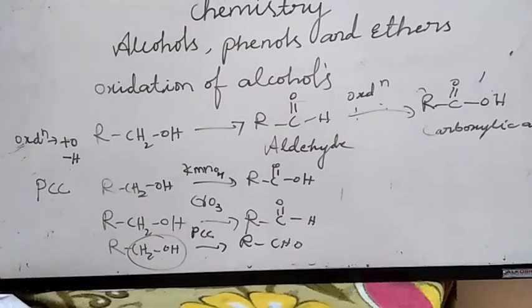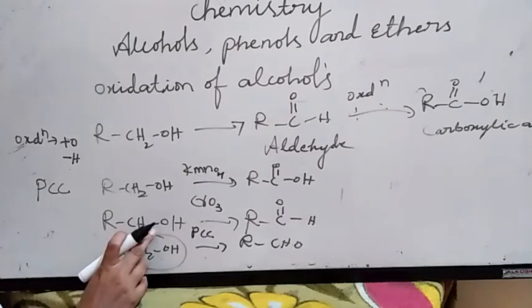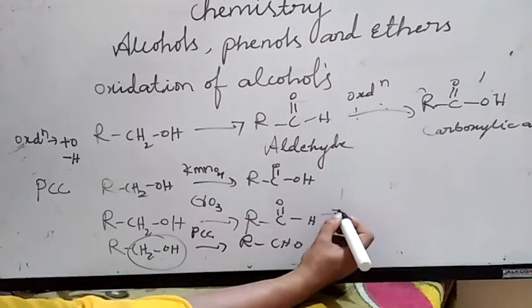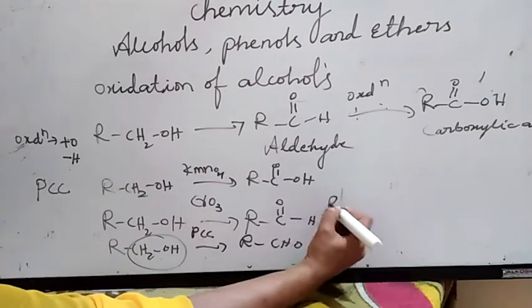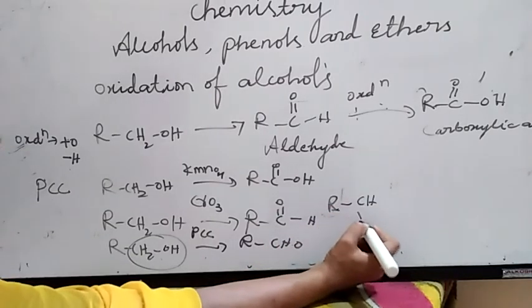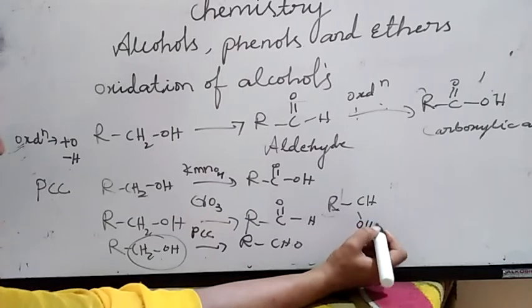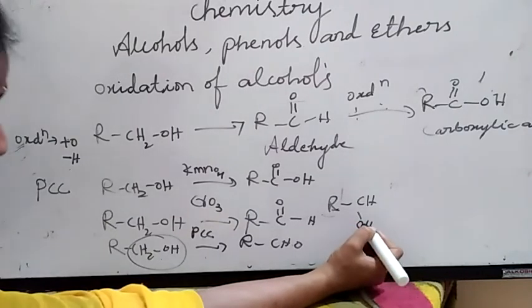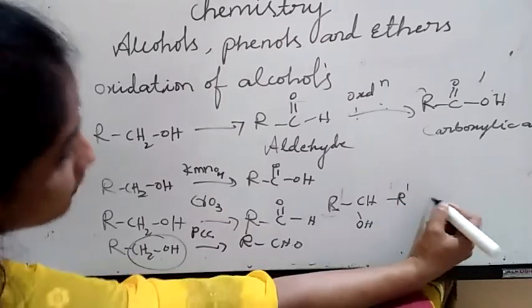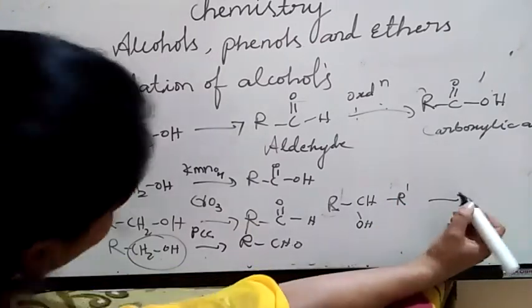See here, I am taking the primary alcohol in presence of chromium trioxide. If I take a secondary alcohol, RCHOH R dash, what will happen? Ketones will form.